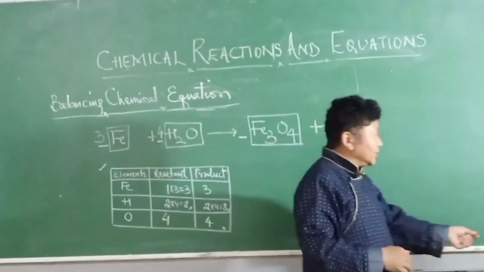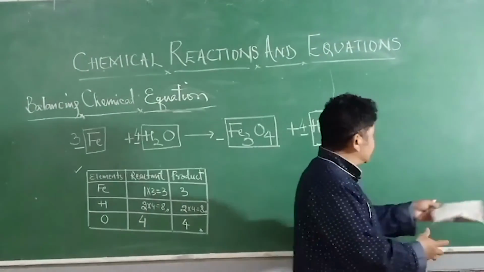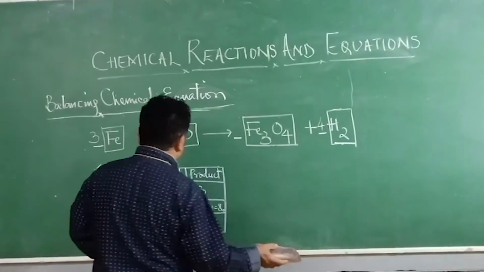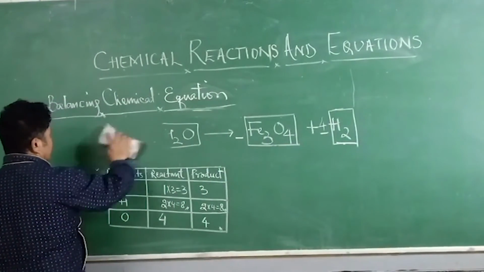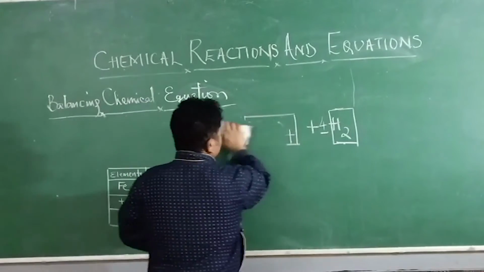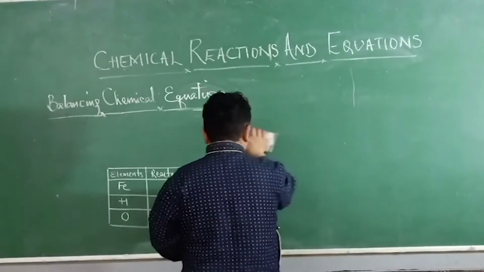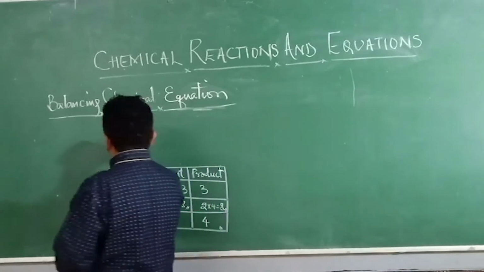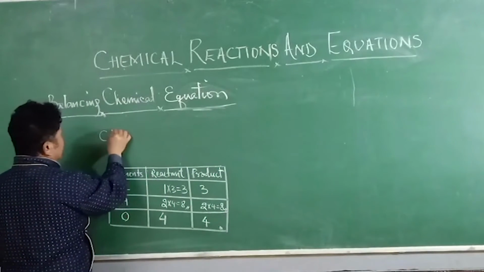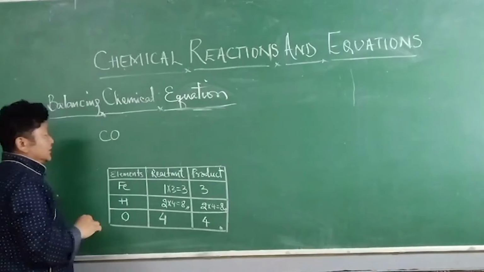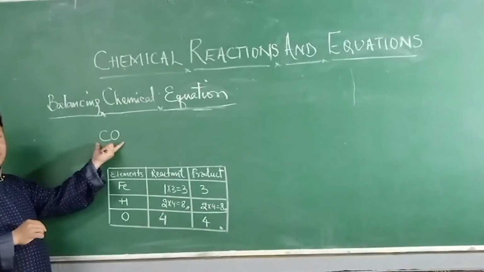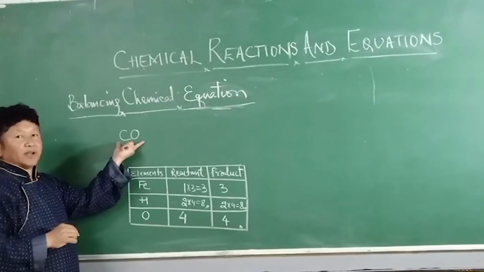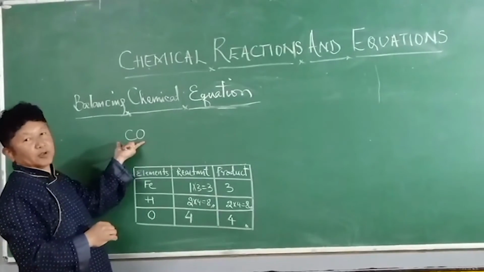Again, let me give you another example. Carbon monoxide. You are going to represent carbon monoxide by CO, where C is capital and O is capital.